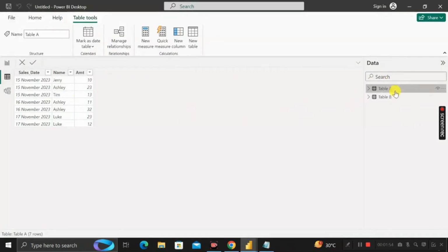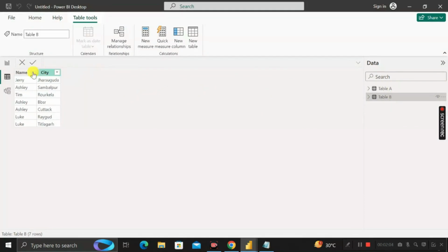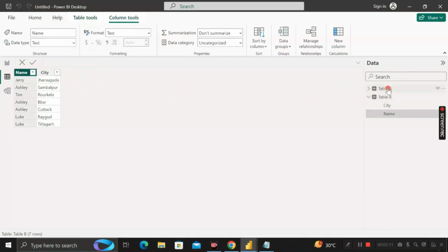So as you can see, this is table A, and it contains three columns: sales state, name, and amount. Then this is table B, which contains two columns: name and city. So between these two tables, the name column is common.